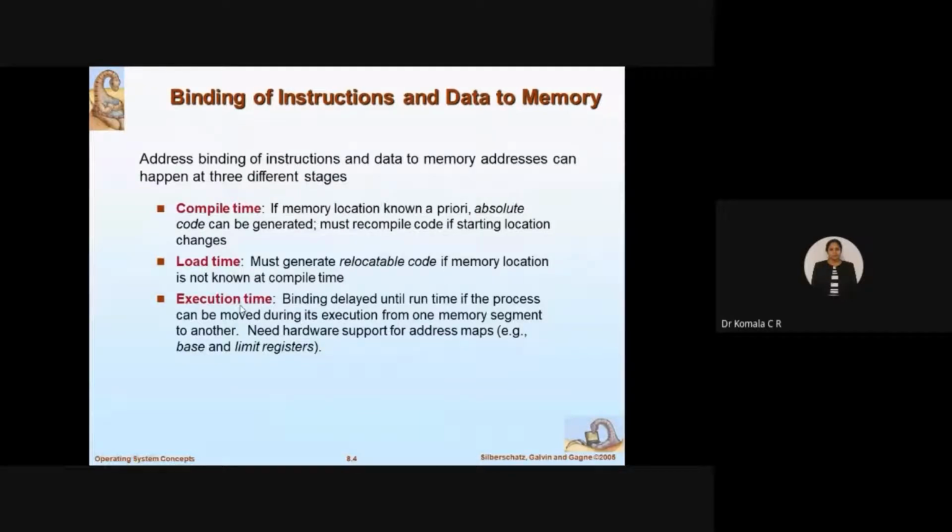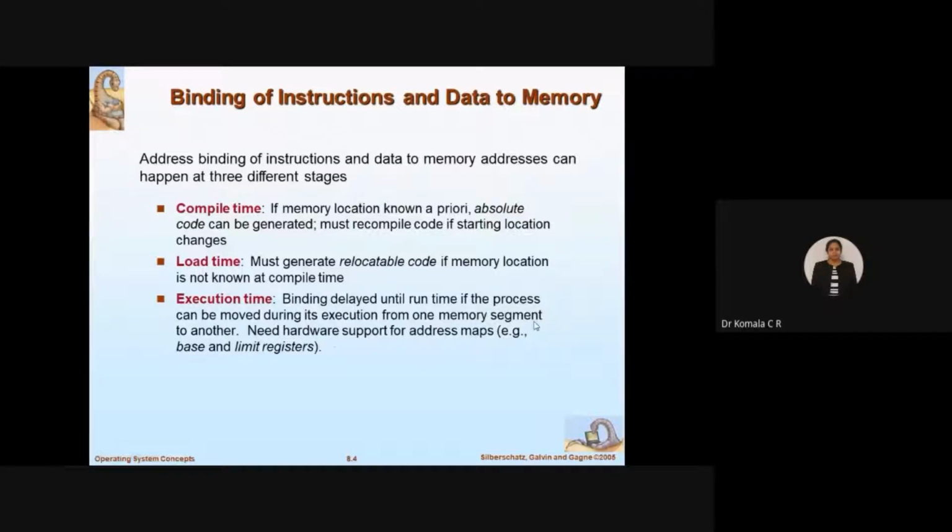So coming to the last definition here, execution time. Here, the binding is delayed until runtime if the process can be moved during its execution from one memory segment to another. During compile time, whatever program is ready, that absolute code is going to be generated, right? In the load time, you are going to relocate it.